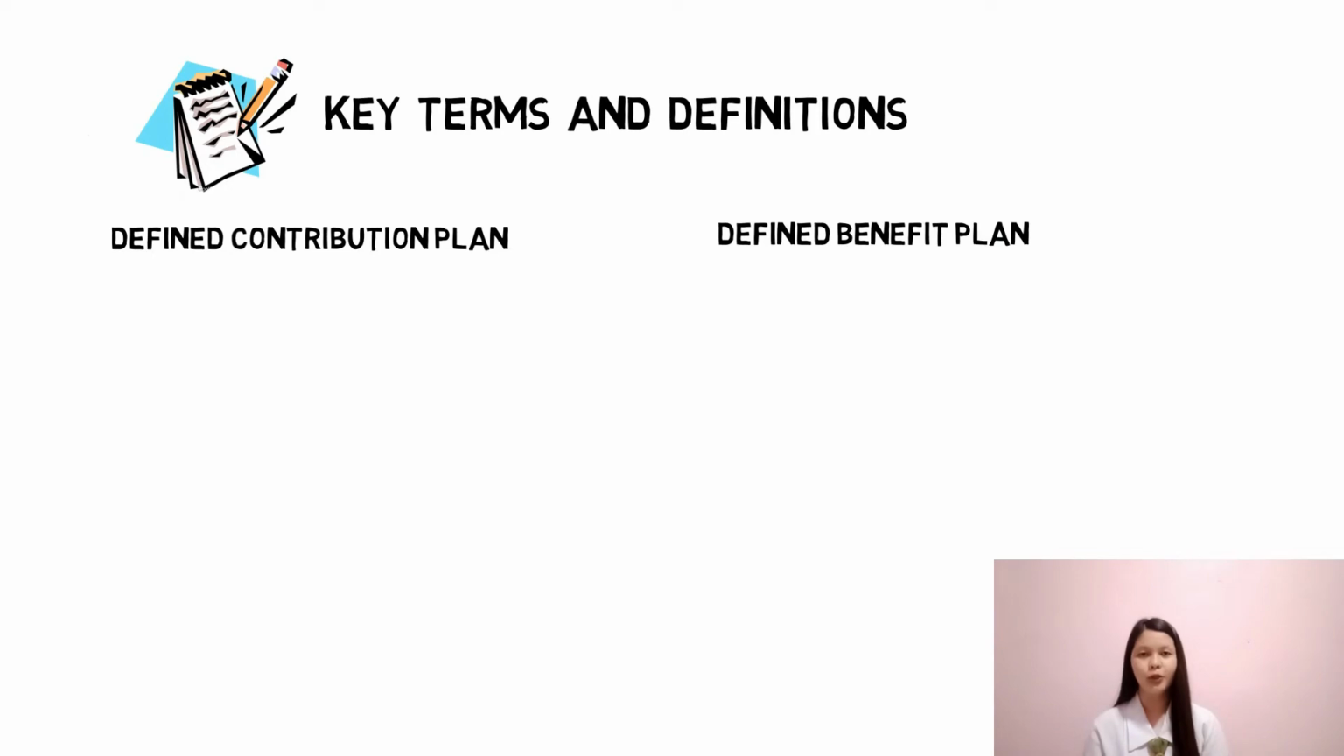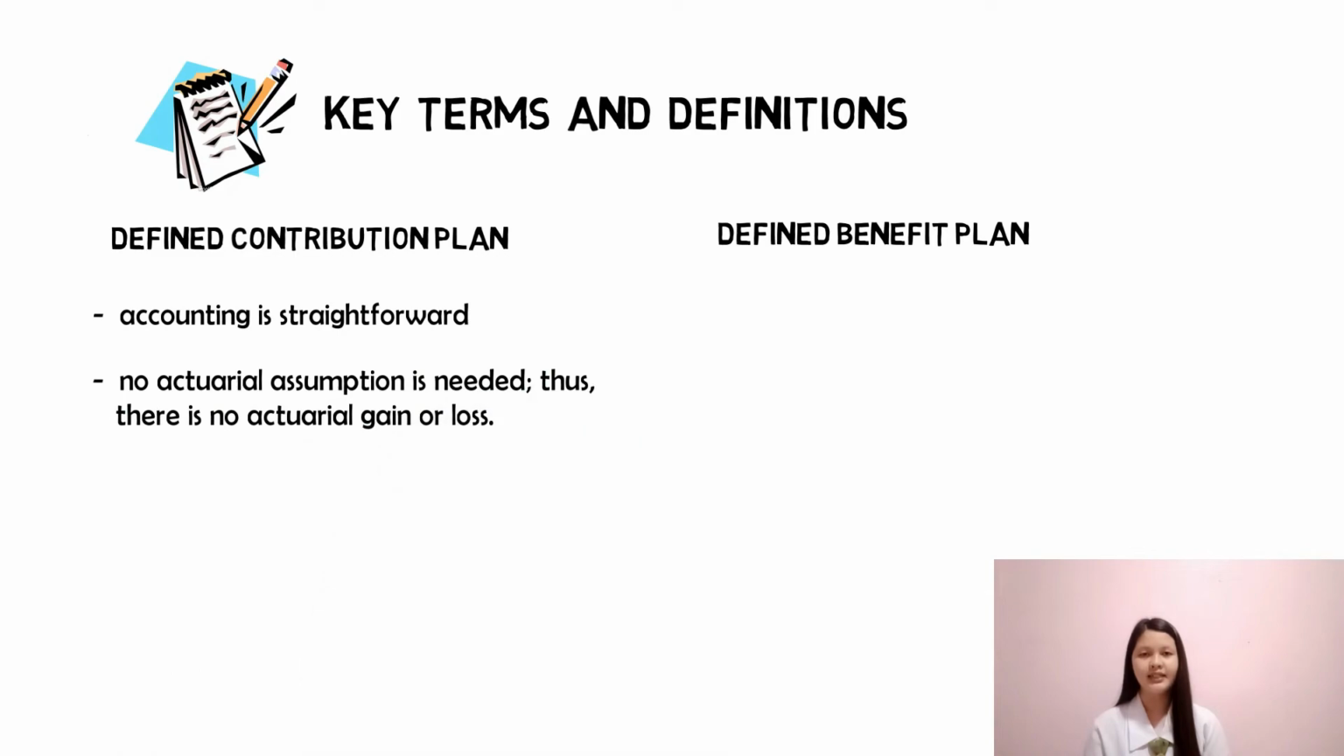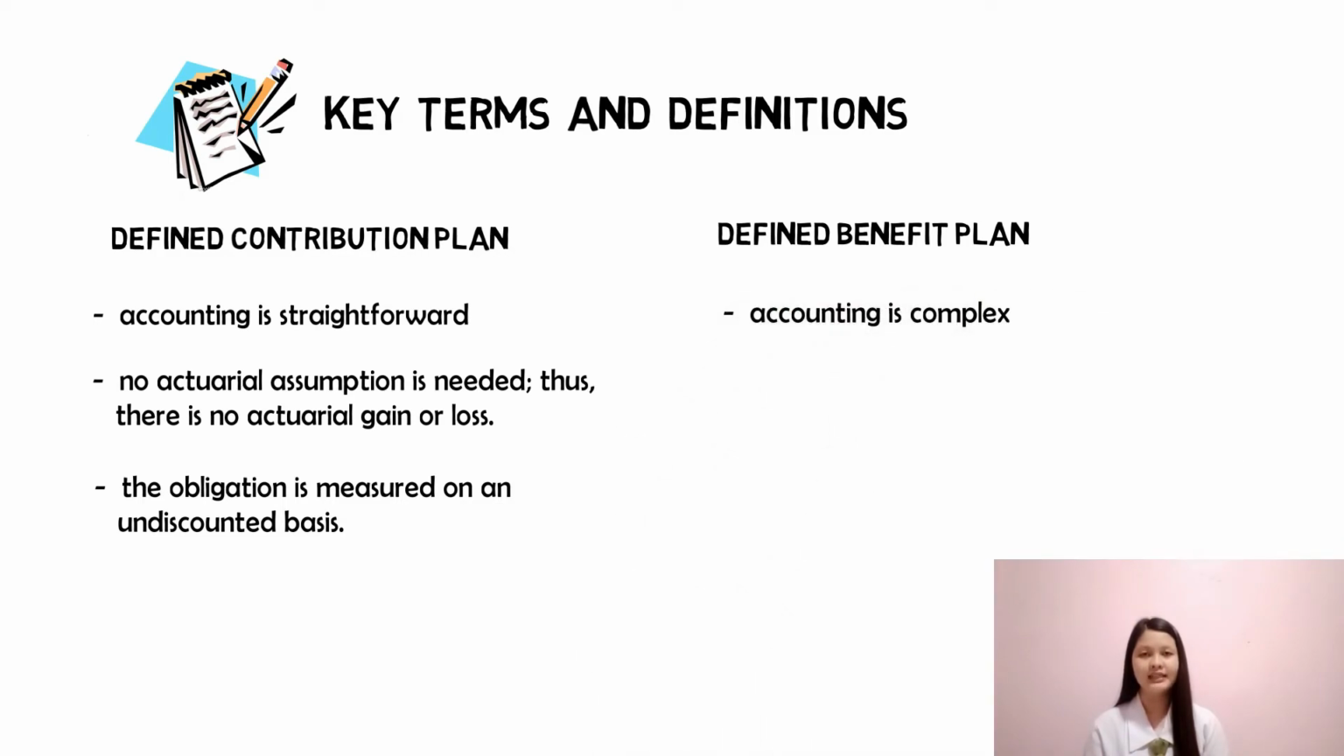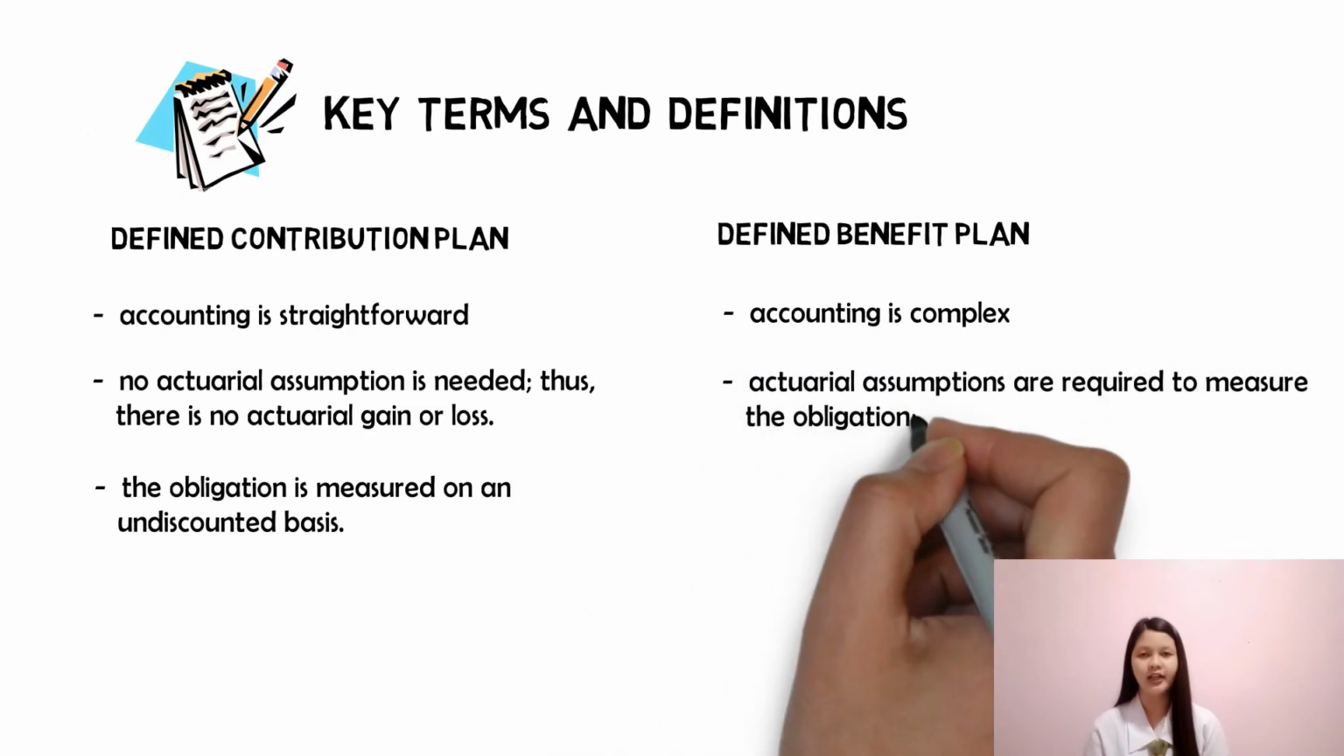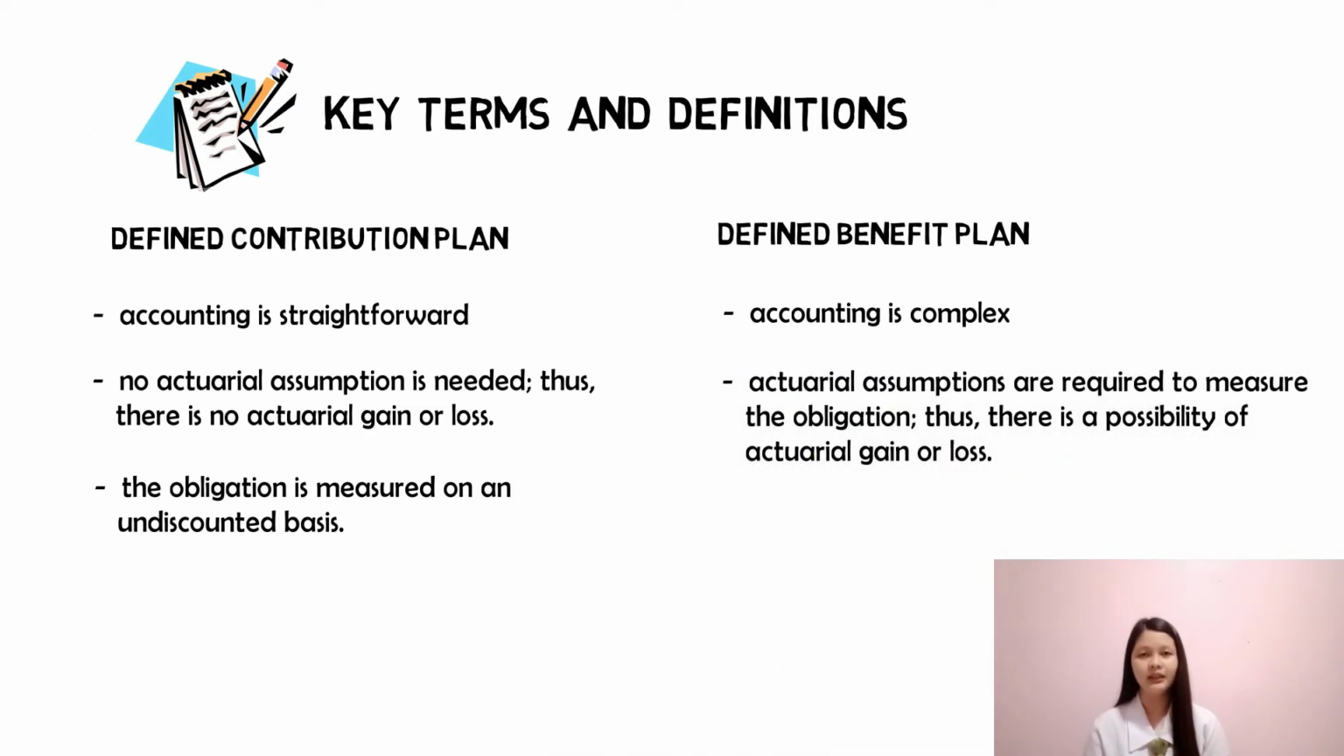In a defined contribution plan, accounting is straightforward, no actuarial assumption is needed, thus there is no actuarial gain or loss, and the obligation is measured on an undiscounted basis, except when it is not expected to be settled wholly within 12 months after the end of the period. On the other hand, in a defined benefit plan, accounting is complex because of actuarial assumptions required to measure the obligation, thus there is a possibility of actuarial gain or loss and the obligation is measured on a discounted basis.